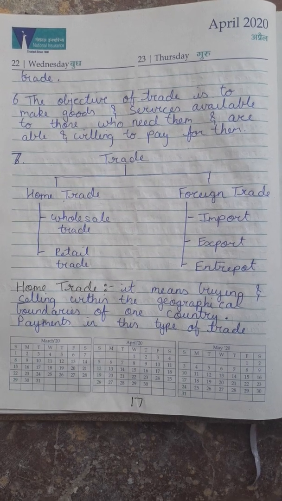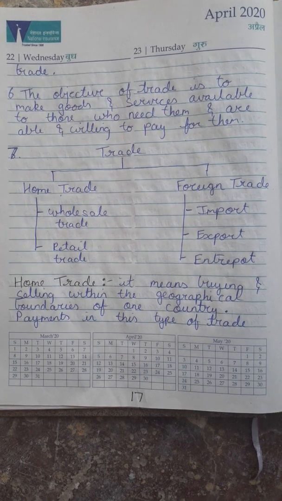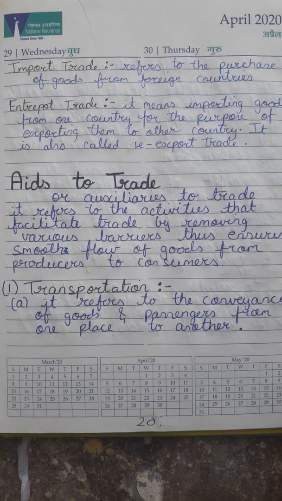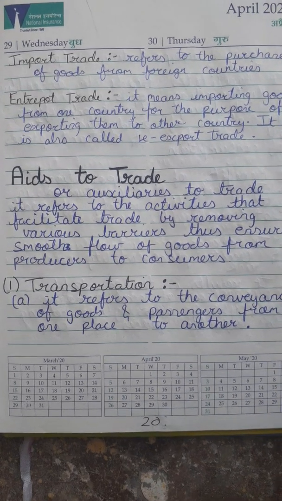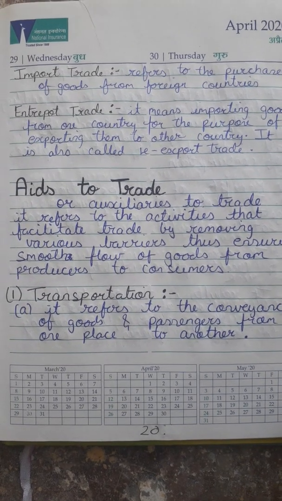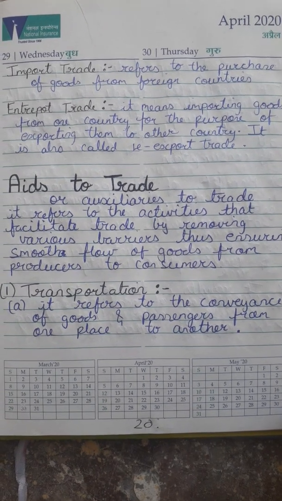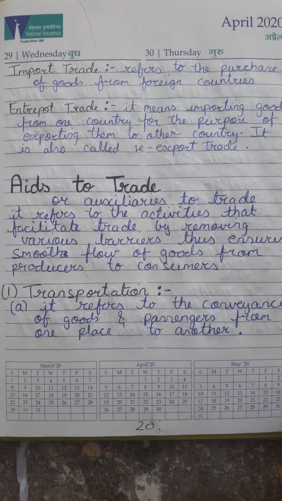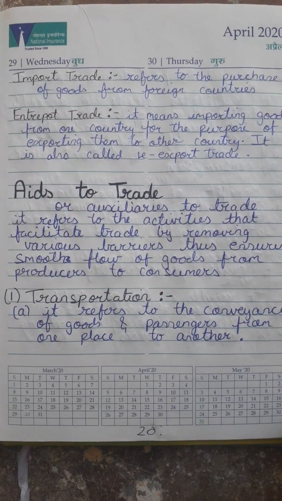Today, in our online class, we shall continue with lesson number 3, and today we shall be doing aids to trade. Aids to trade or auxiliaries to trade. Aids to trade means all those activities which help trade. Therefore, it refers to the activities that facilitate trade by removing various barriers, thus ensuring smooth flow of goods from producers to consumers. In total, there are 6 aids to trade. Today, we shall cover 3.